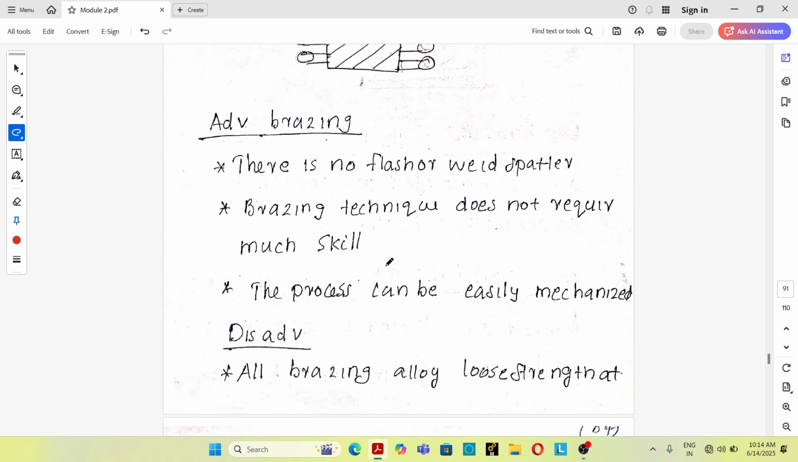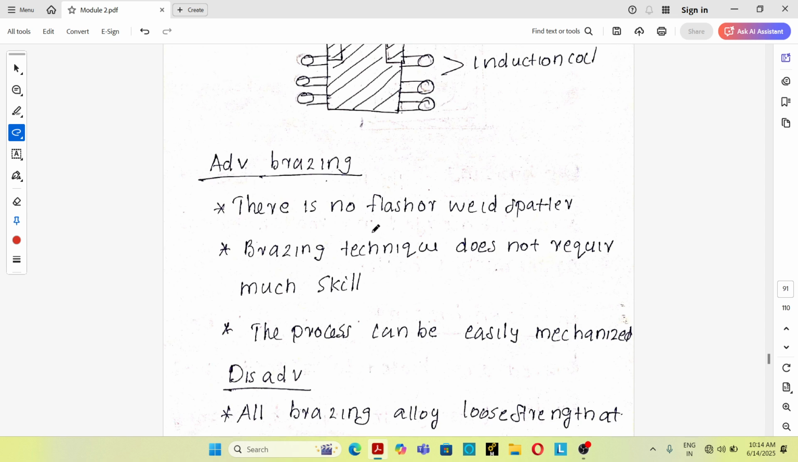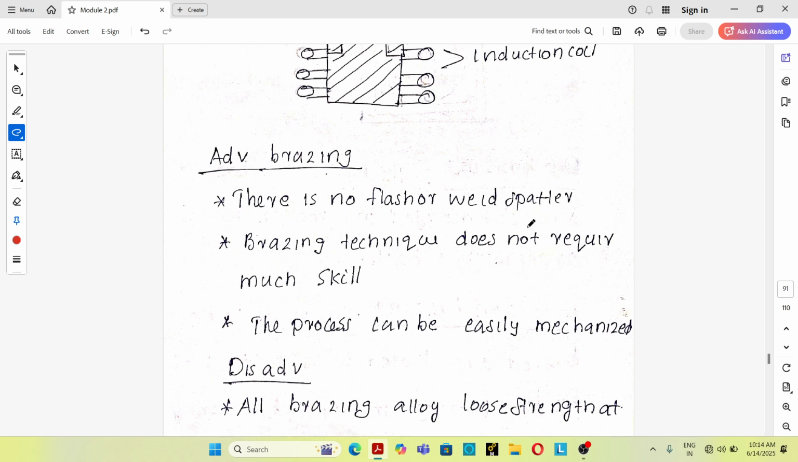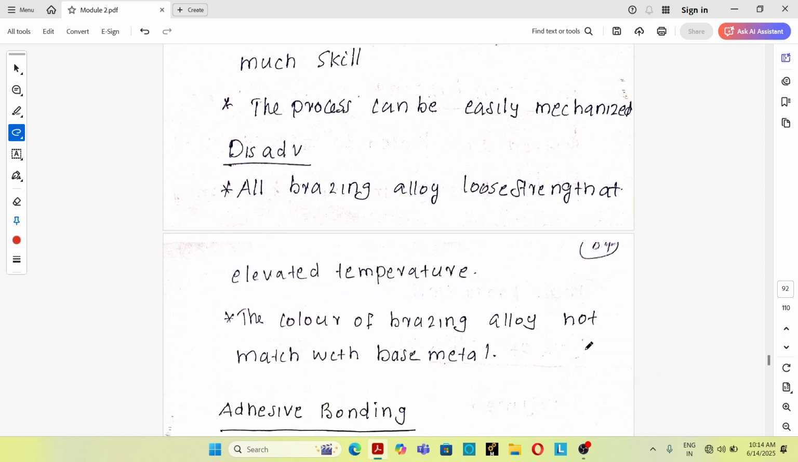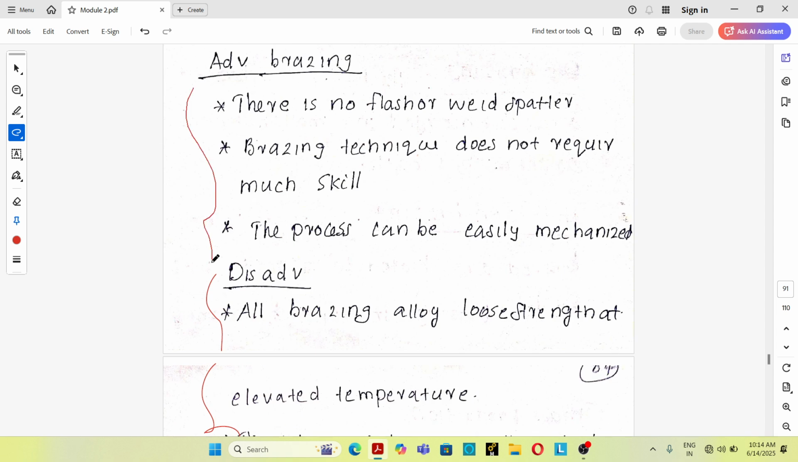The last one is the advantages of the brazing process. There is no flash or weld spatter. The brazing technique does not require much skill. The process can be easily mechanized. Disadvantages are that all brazing alloys lose strength at elevated temperature. The color of the brazing alloy does not match the base metal. So these are the advantages and disadvantages of the brazing process.